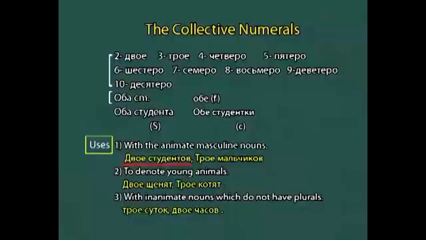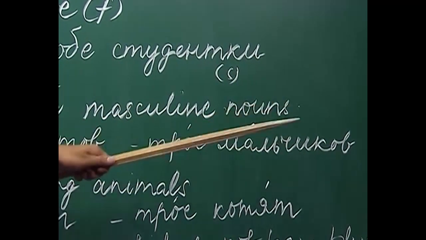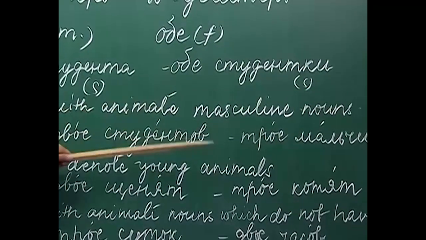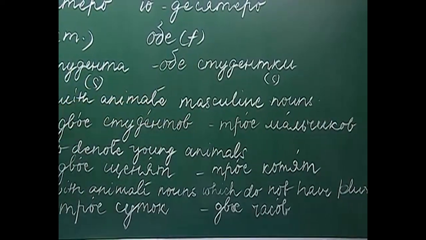For example, dvoje studentov, 2 students, troje malchikov, 3 boys. So, here as you can see, the nouns which we have used are masculine nouns. So, here you cannot use feminine nouns with the collective numerals dvoje and troje.